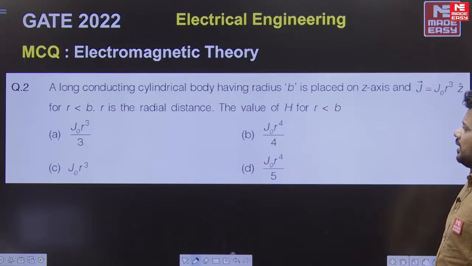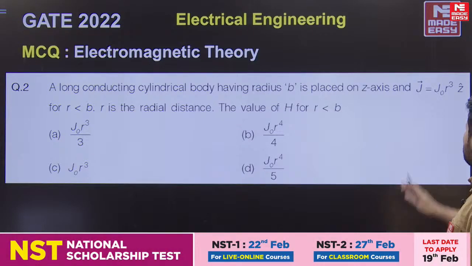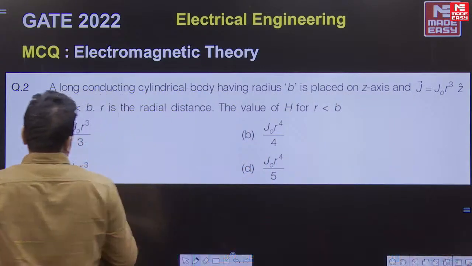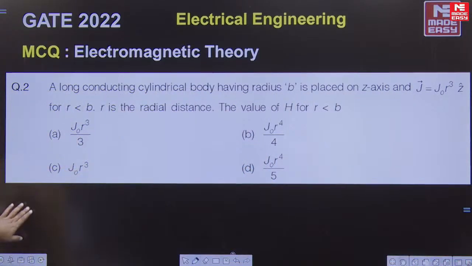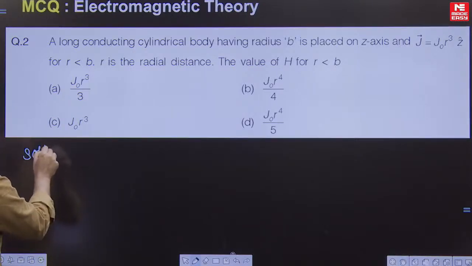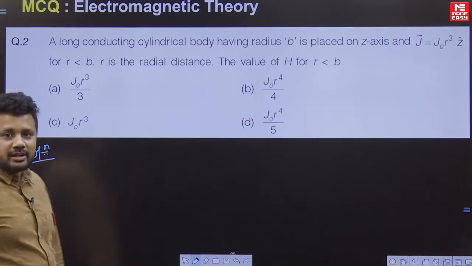A long conducting cylindrical body having radius b is placed on the z axis, and J vector is given as J₀ r³ in the az direction (unit vector) for r less than b, where r is the radial distance. What is the value of H for r less than b? So how do you solve this? Questions like this we have already solved in the classroom.